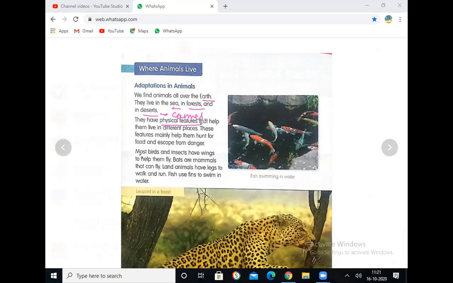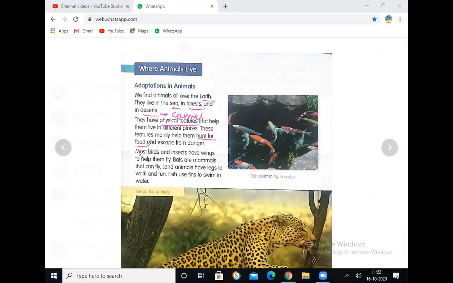They have physical features that help them to live in different places. These features mainly help them to hunt for food. What is the reason why they are having physical features? To hunt. Hunt means in search of the food, they are going to hunt.